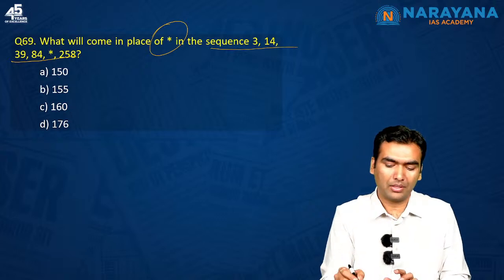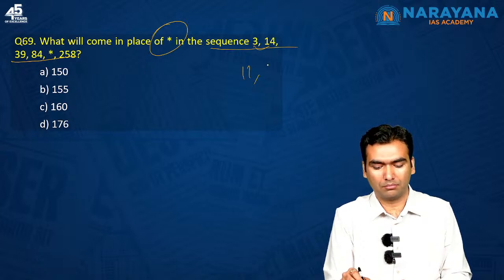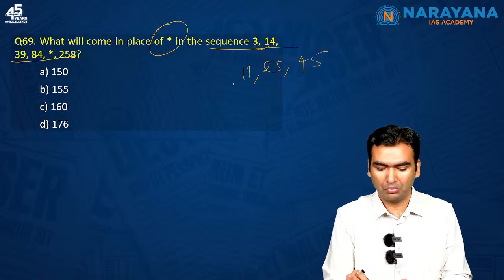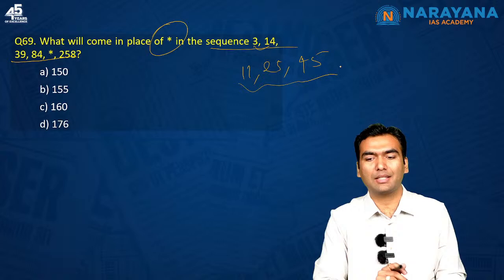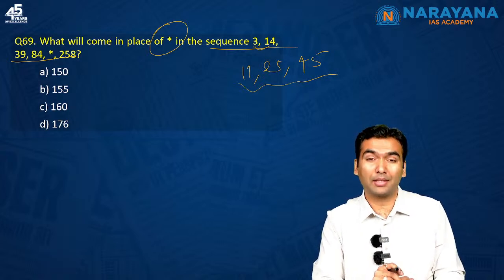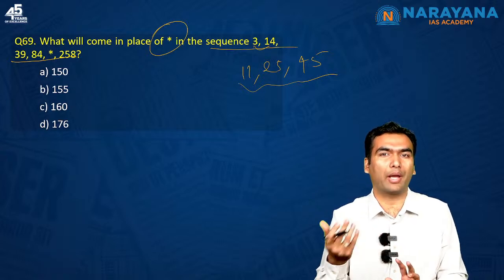Usually what you should first try is the gap between two numbers. So the gap is 11, then 25, then 45. So you are not able to witness any pattern over here in the gap. So the second thing you try is to see if there is any relationship with respect to a square.